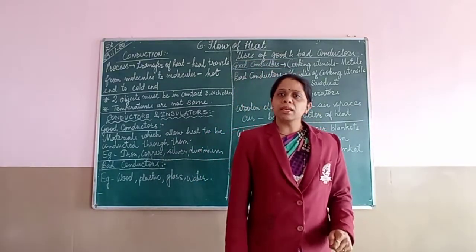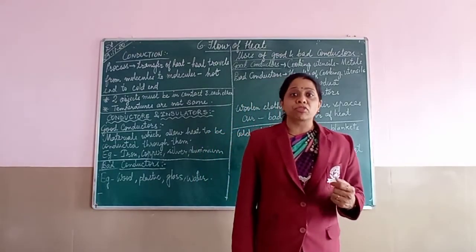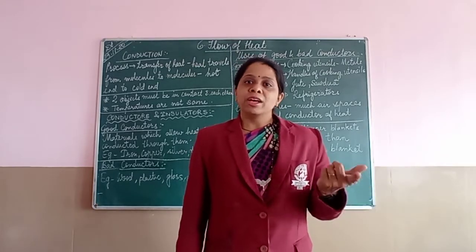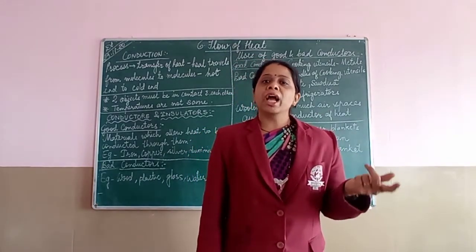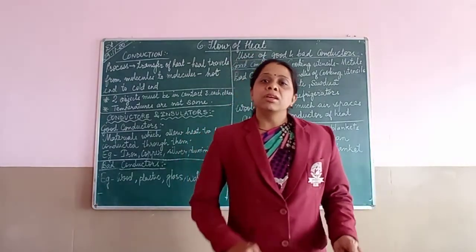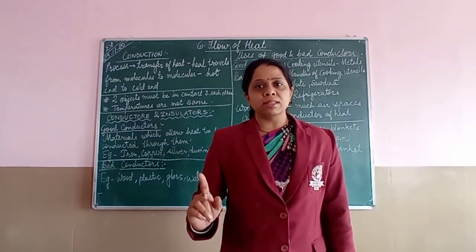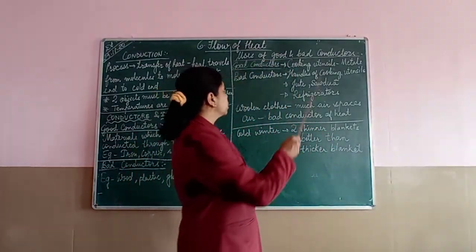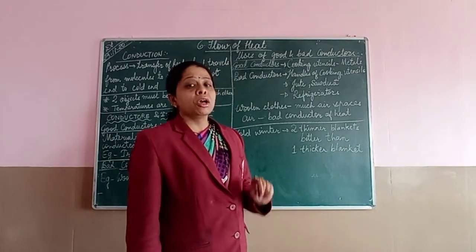But you all may be thinking, why not a complete vessel is made up of copper? Why not is it made up of silver? सभी को पता है चांदी, सिल्वर, it's very costly. Okay, we cannot afford to cook in it. At the same time copper also is very expensive. That is the reason nowadays utensils are given a coating of copper at the base, so that cooking will be much faster. So you have to remember that cooking utensils, as they are good conductors, are made up of metals.